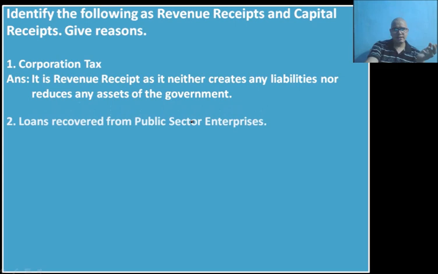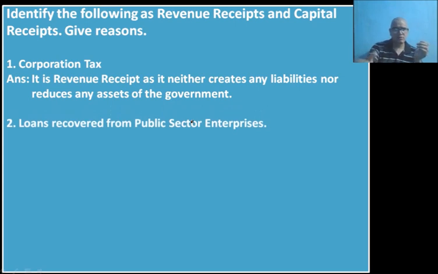Okay. Next, loans recovered from public sector enterprises. The loans which the government has given to the public sector enterprises are now being recovered. Means the loan is coming back to the government. The principal amount is coming back to the government. We have discussed that principal amount is a part of capital budget. Obviously, this is capital receipt because money is coming to the government. But what will be the answer?